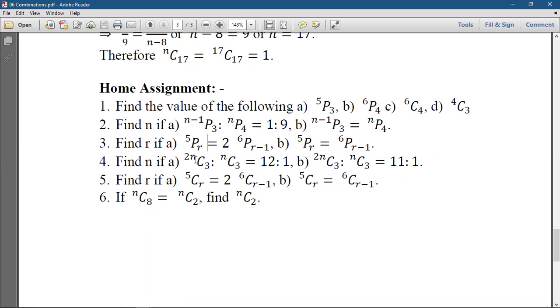Again, for this, we also find the value of n and r with the help of the formula given. And the last one is an example equivalent to the solved example.